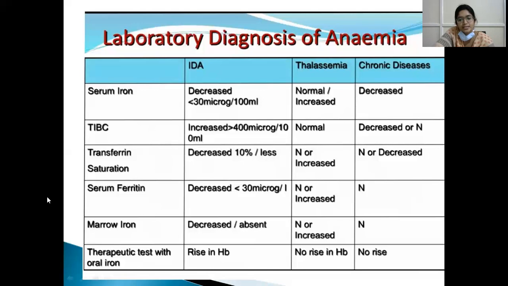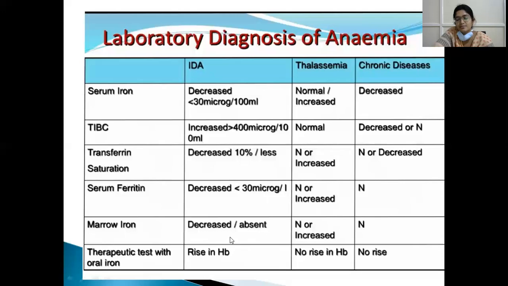And serum ferritin is usually decreased. That is the storage form of iron. It is the first affected in stage 1 of the disease. In stage 1, serum ferritin is lowered, and in stage 2, serum iron is lowered, and in stage 3 we will see the typical picture, that is hemoglobin is lowered, microcytosis occurs, and also hypochromasia occurs. Serum ferritin is decreased, that is less than 30 micrograms, and it is normal in thalassemia and chronic disease because iron stores are unaltered. Bone marrow iron is decreased or absent in iron deficiency anemia.